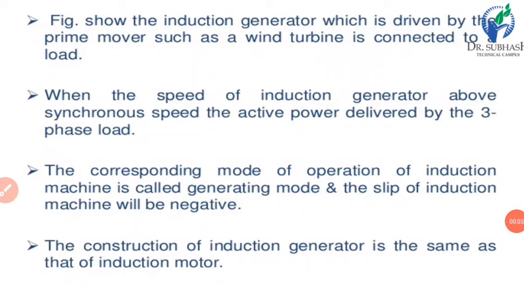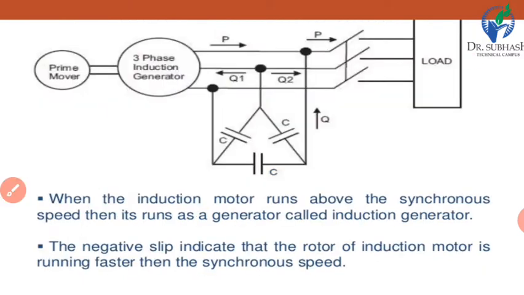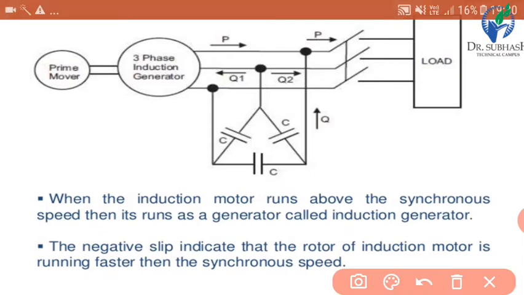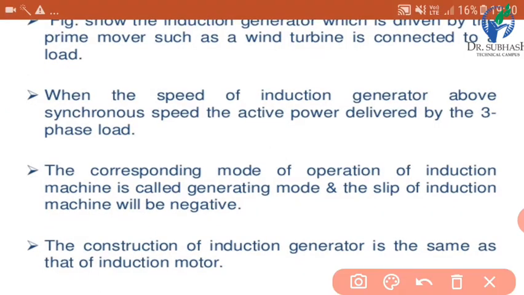Figure shows the induction generator which is driven by the prime mover such as a wind turbine, connected to a load. So here we can see this is the prime mover and it may be wind turbine or any other type of prime mover. It is connected with the three-phase induction generator. When the speed of an induction generator is above synchronous speed, the active power is delivered to the three-phase load.